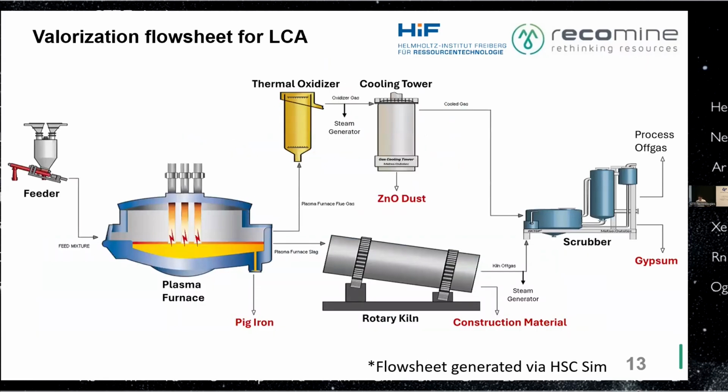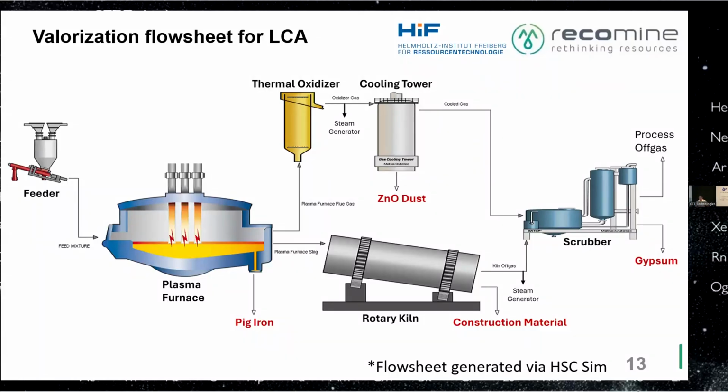Now we have a flow sheet from HEC, where the feeder will do the mixing and then feed it to the plasma furnace, and then we produce the pig iron, and then the slag from the furnace we process again to remove the sulfur, and the flue gas will go to the thermal oxidizer, the cooling tower, and later on to the scrubber to produce the gypsum, and we will recover the zinc oxide in the cooling tower.